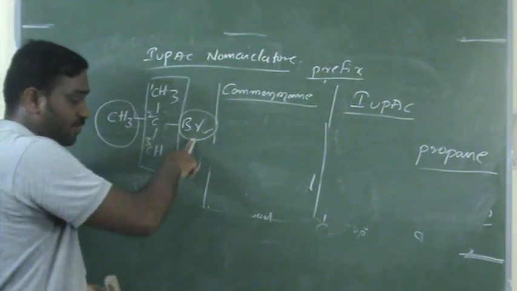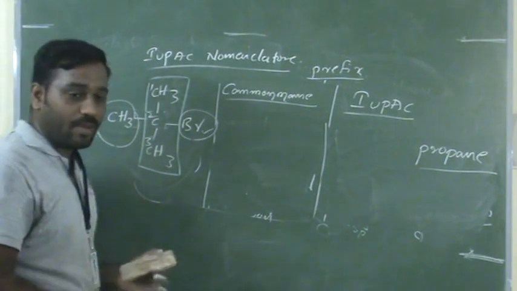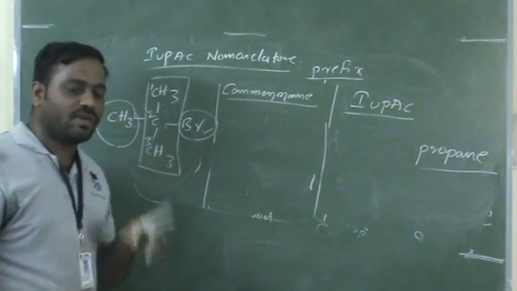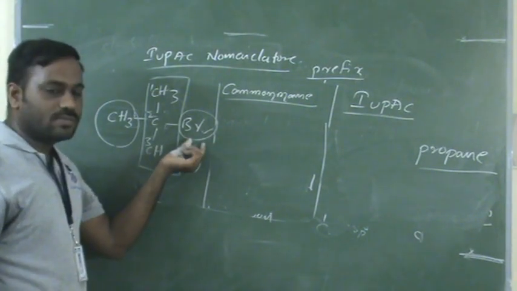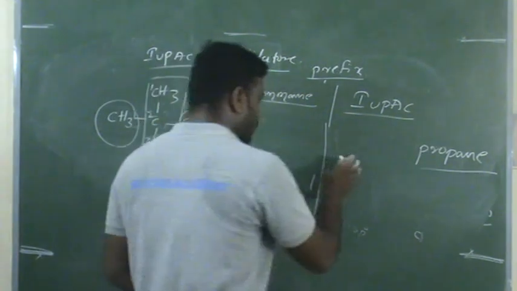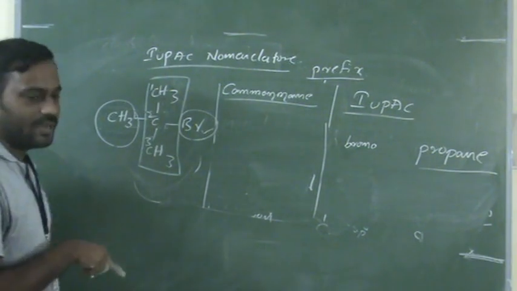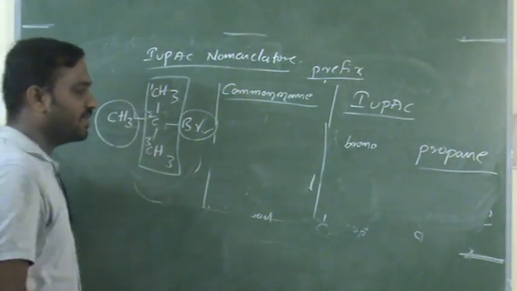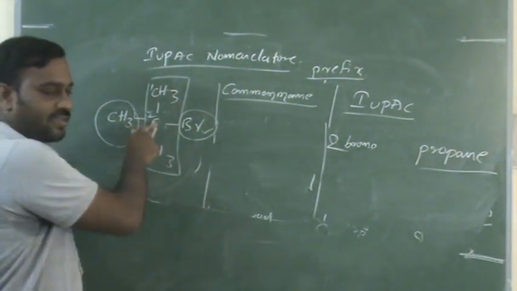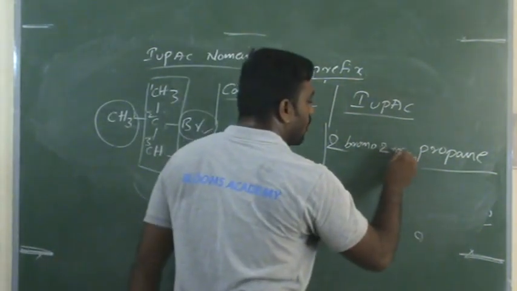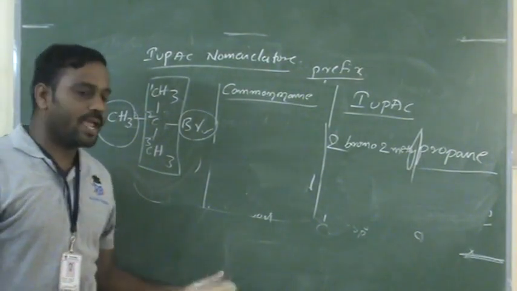This is a bromo. This is called methyl. Among the two prefixes, which I can take first depends upon alphabetical order. B comes first, that's why first we write bromo. And don't forget where the bromine is attached. The bromine is attached to the second carbon, that's why it is called 2-bromo. The methyl is attached again at 2, that's why it is 2-bromo, 2-methyl propane.